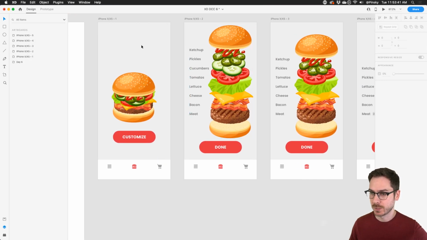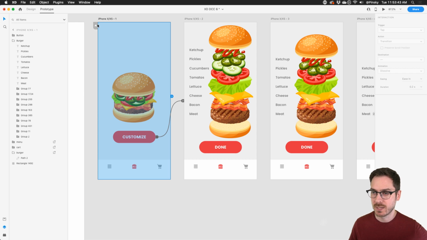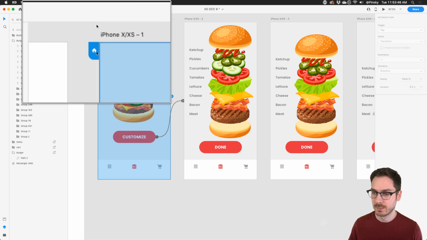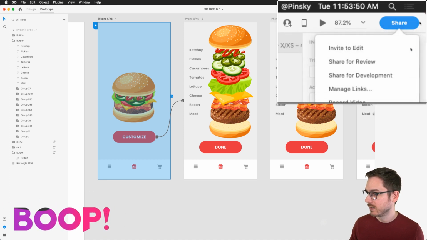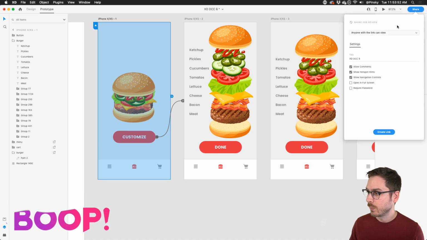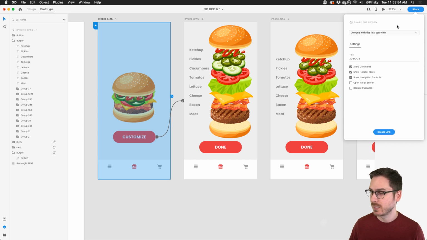And once you're finished, if you set your home screen right here at the top, there's a little home button. Press that. Boop, there we go. You can go up to the share menu at the top, and then you can share for review. And this will allow you to share it with your friends, or with your coworkers, whatever it might be. Let's call this burgers, I can't spell.